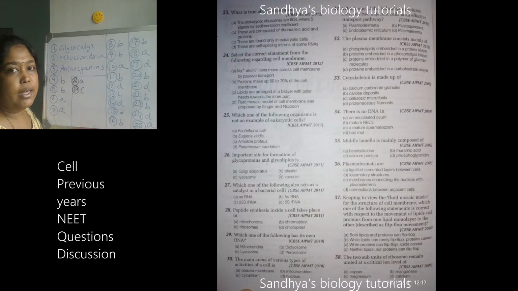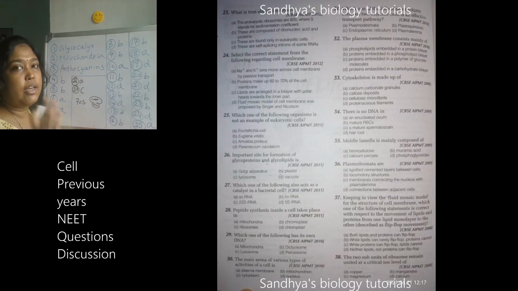If you take the bacterial cell, it is made up of 70S ribosomes. So one larger subunit and one smaller subunit will be there. Together it is 70S ribosomes. In the 70S ribosomes also the larger subunit and the smaller subunit will be there.